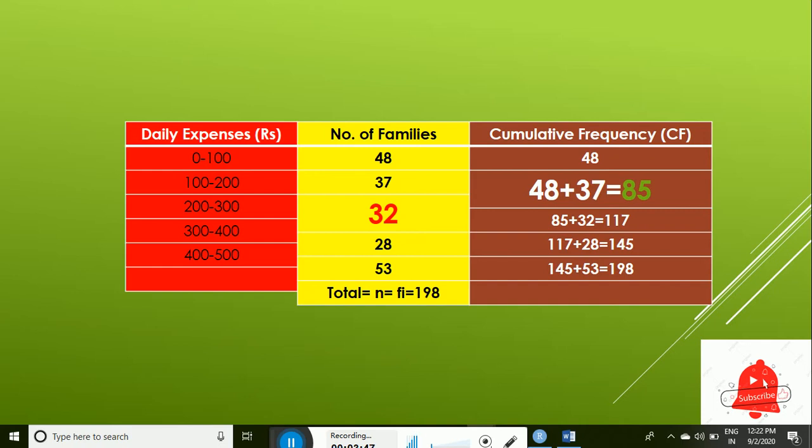It comprises the frequency of the 0 to 100 class interval and the 100 to 200 class interval, that is 48 plus 37, which is 85. If we find the frequency till 300, then we take everything below 300, which means the frequencies of 0 to 100, 100 to 200 and 200 to 300, and we total it up and we get 117. So it is a running frequency at every stage of the class interval.